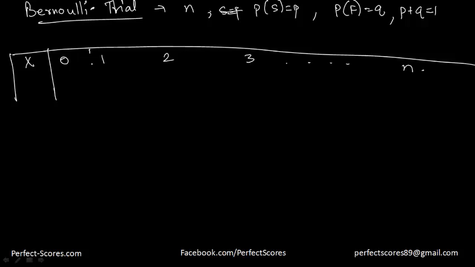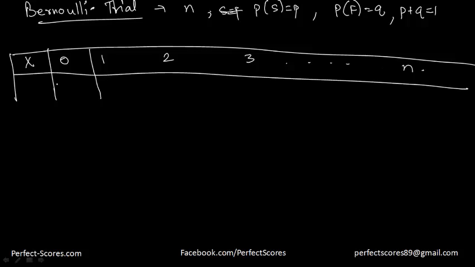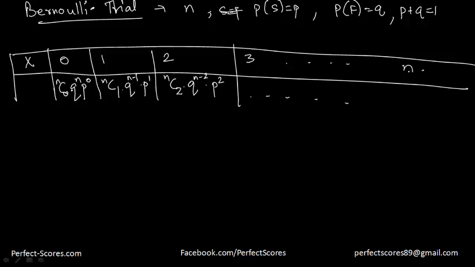So when it takes a value 0, what is going to be the probability here? That is going to be nc0 into, since you have no success at all, all failures, q to the power n into p to the power 0. And the first case is nc1 into q to the power n minus 1 into p to the power 1. Then nc2 into q to the power n minus 2 into p to the power 2, and so on till n terms. So it's going to be ncn into q to the power 0 and p to the power n.